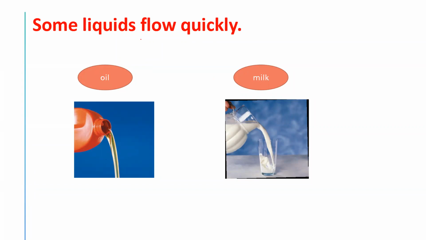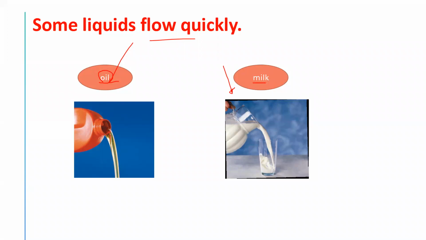Shadin, some liquids can flow quickly. If we pour them, they will flow quickly, like the oil, and like what else, Shadin? The milk. Yes, the milk. What about the juice?